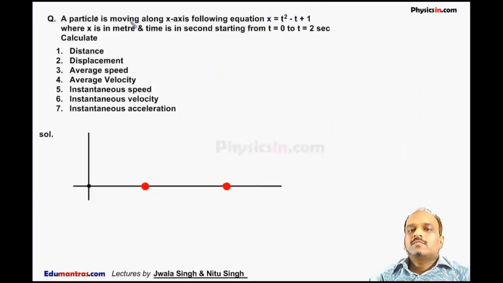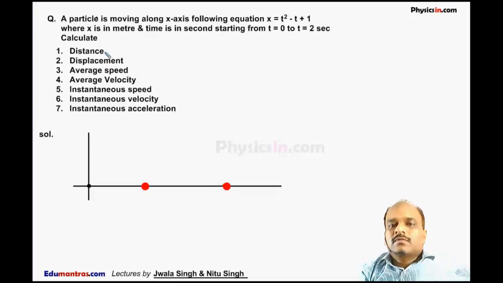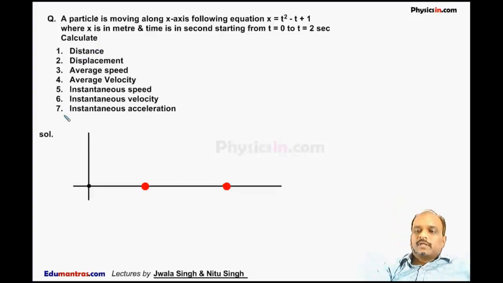A particle is moving along the x-axis following the equation x is equal to t square minus t plus 1, where x is in meter and t is in second. Starting from t is equal to 0 to t is equal to 2 seconds, we have to calculate the distance traveled by the particle and the displacement of the particle. As we know, the distance is the actual length traveled by the particle. So first we will calculate the displacement.